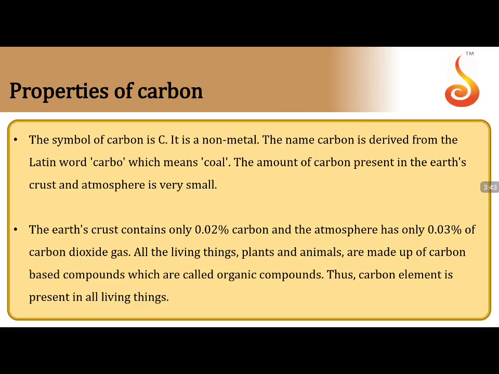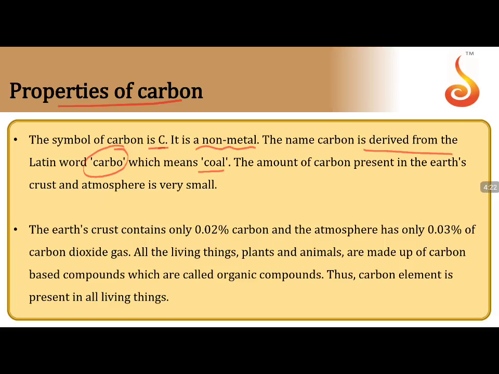Moving forward, we are going to see the properties of carbon. It is indicated with the symbol C. As we know, I already said it is a non-metal. But from where the word carbon has come, here we are giving you this. It is derived from the Latin word carbo, meaning coal. As we already know, coal is made of only one element, carbon. But coal is an amorphous form of carbon. Different allotropic forms are possible for carbon. In that, coal comes under the amorphous form of carbon, black color.